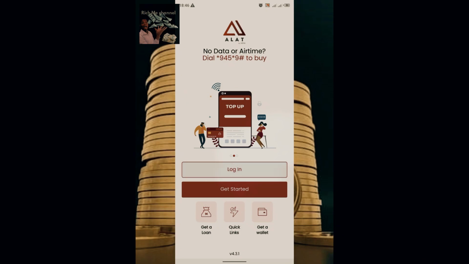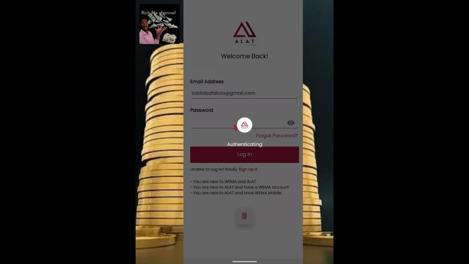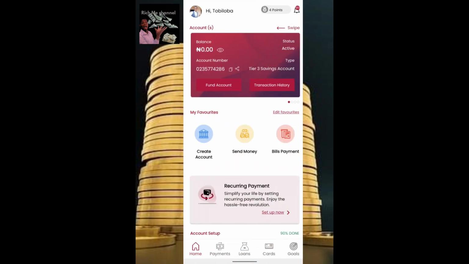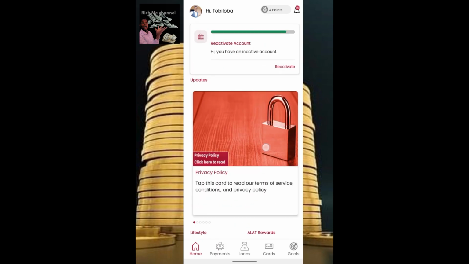Let me quickly log into my account and show you something that you need to know before I start showing you how to register your own account. Now, looking at my dashboard, yes, I'm logging into my dashboard. You can see the different accounts that I've created on my dashboard. Let me begin to show you on this Naira account.